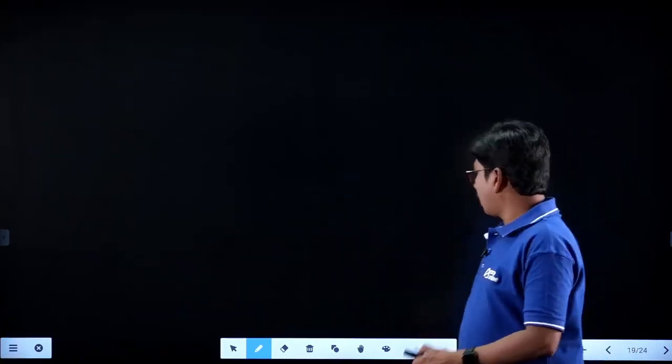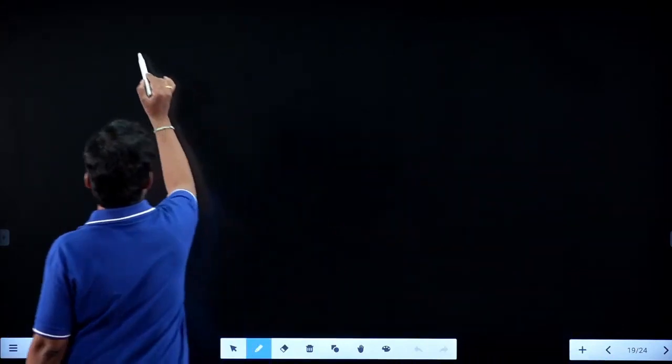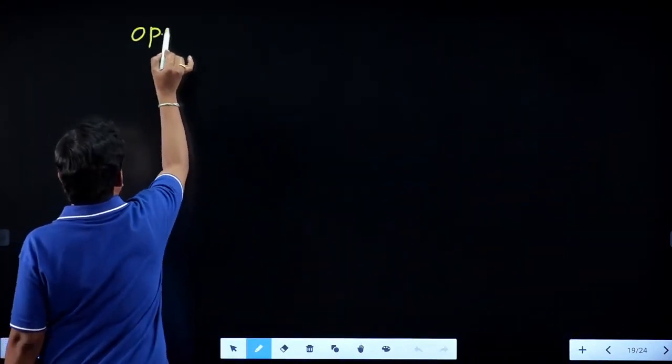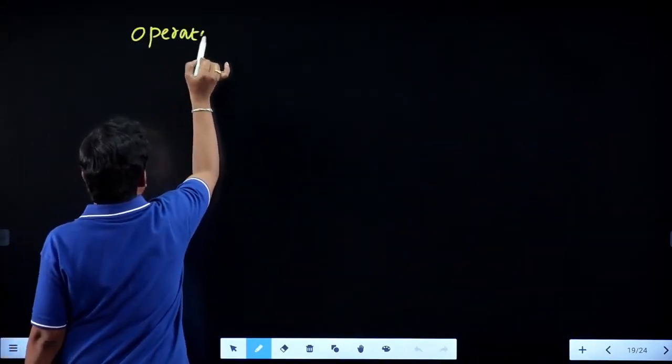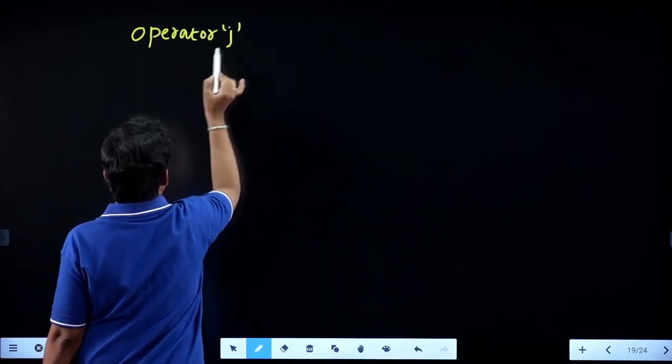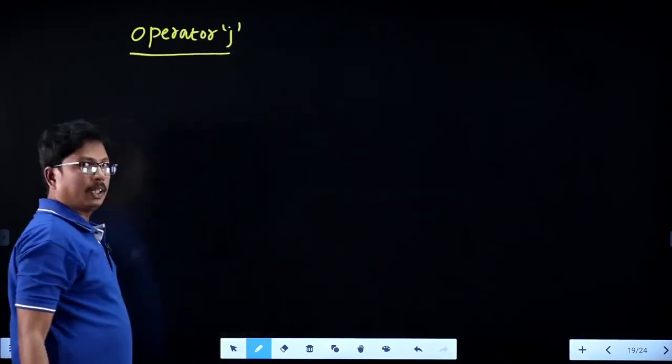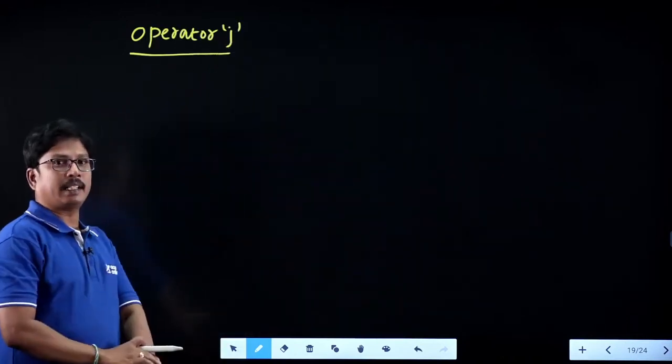If you see operator J, first of all, operator J is a complex parameter, so that is R plus J XL, right?